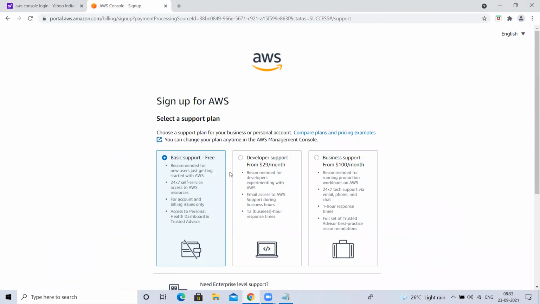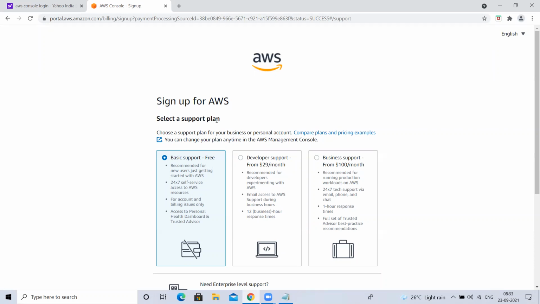We created the AWS account. Now we have to choose some plan for that. What is our plan, sir? There are 3 plans it is showing. Basic support, free. Then developer support. To utilize this, you have to pay $29 per month. And this is $100 per month. But we are not that rich, right? Even if we are rich, we don't want to waste it, right? So we select this basic support, free.